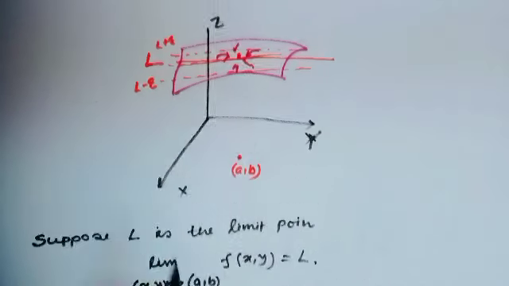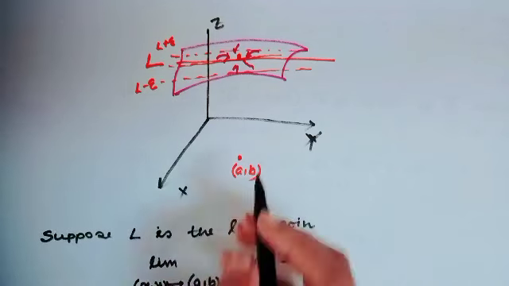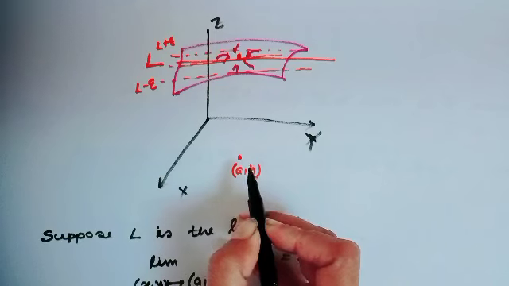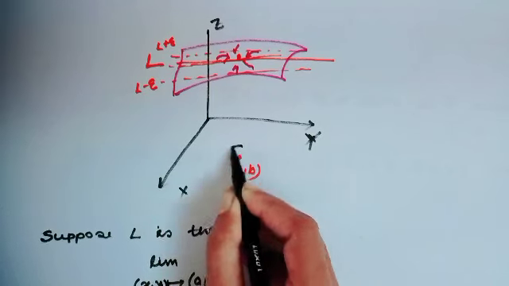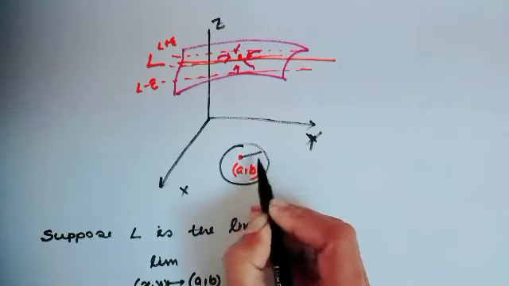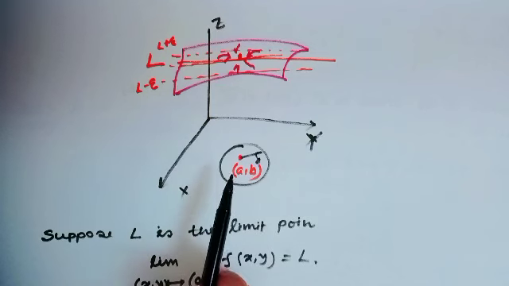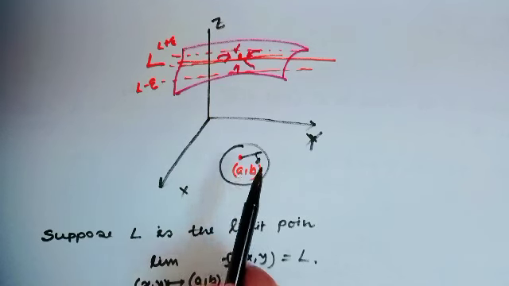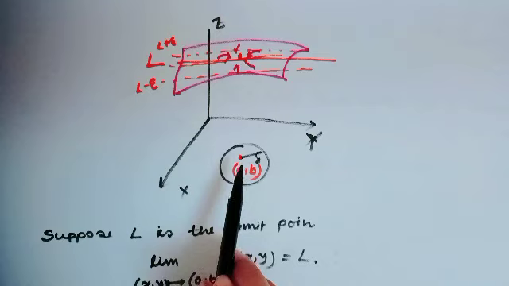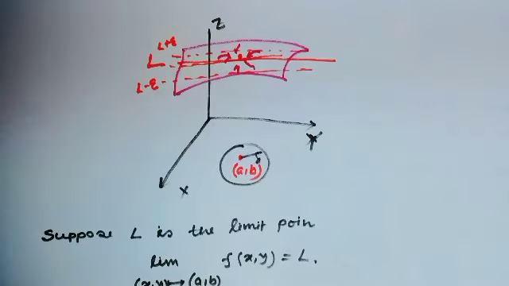That means for every epsilon there always exists a delta such that a disc centered at (a, b) of radius delta, such that all the points (x, y) that lie on this disc will be contained in this epsilon band. Are you getting my point?